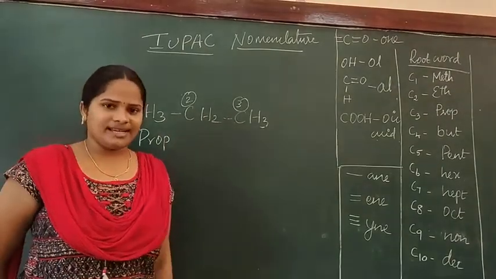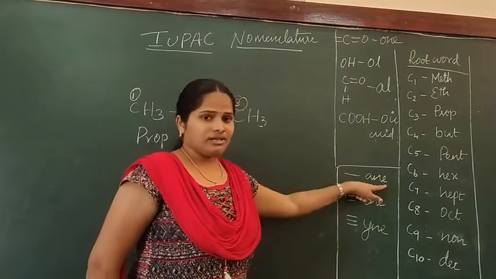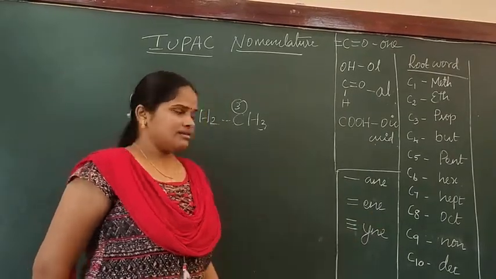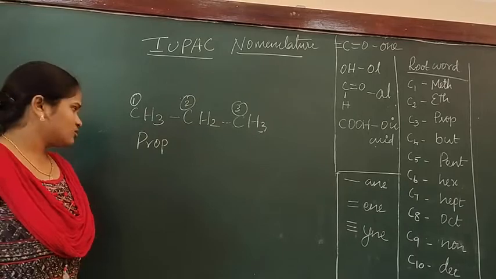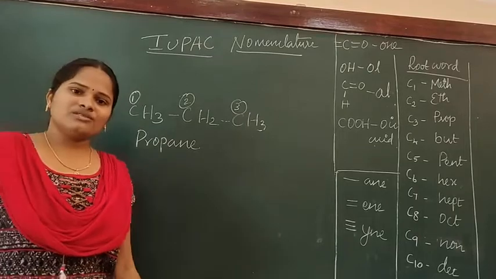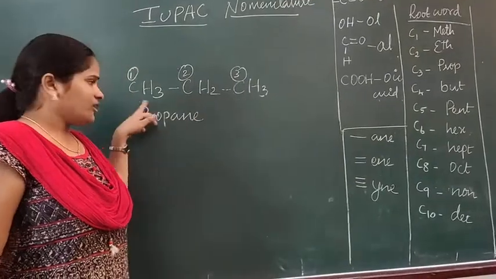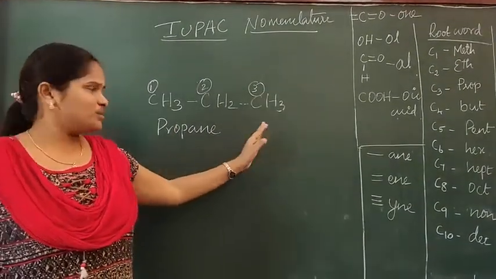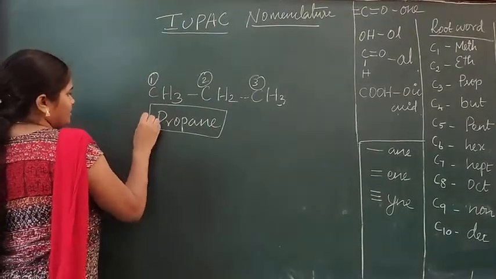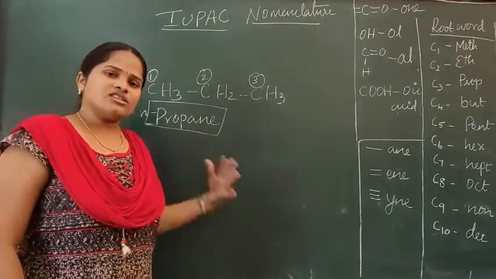All the bonds are single bonds. I already told you that if all the bonds are single, the suffix should be "an"; double bond means "en", triple bond means "yn". Here we have single bonds, so we finish with "an". After the type of bond as the primary suffix, the secondary suffix is the functional group. Here do we have any functional group? We don't have any functional group, so we can finish it with "e". This is the name of this compound. Clear about it? Okay, I will solve two more examples.